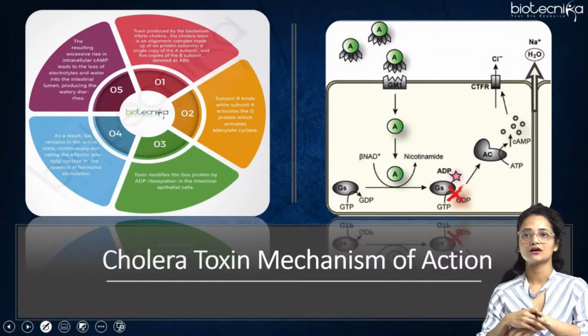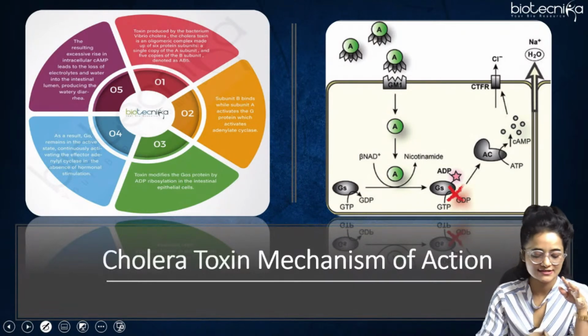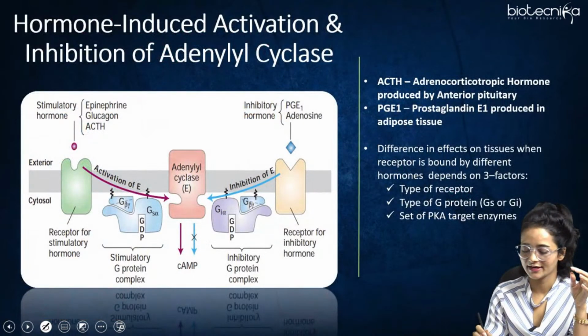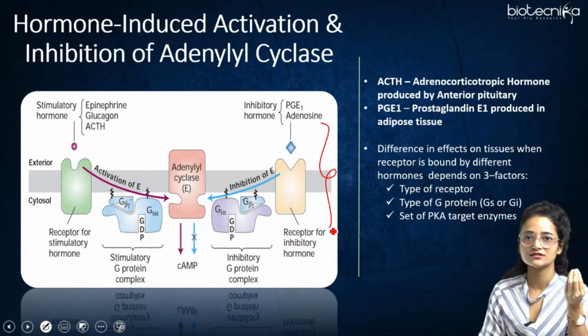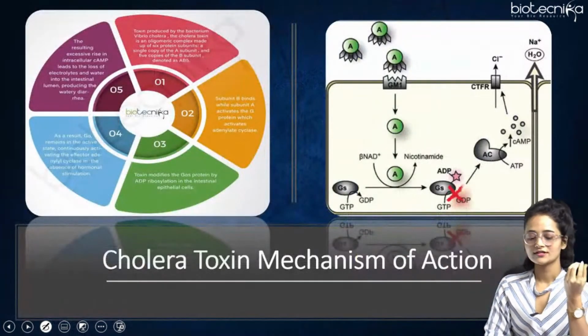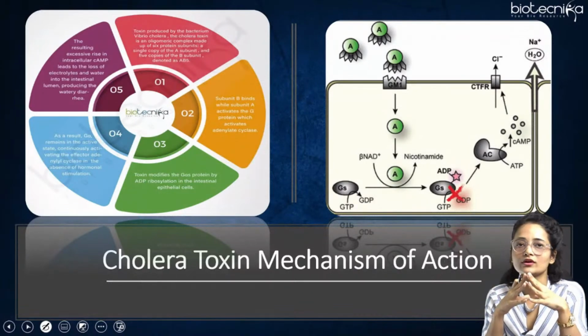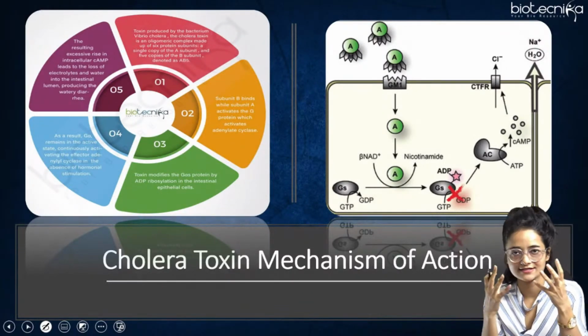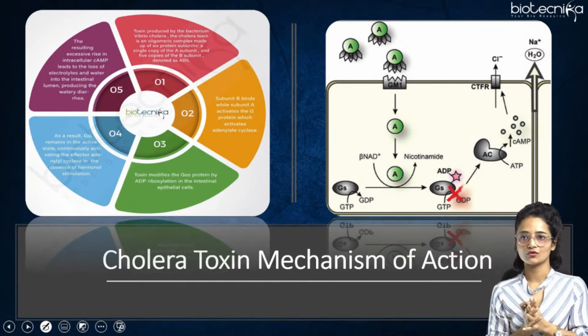So here comes the cholera toxin mechanism of action. It basically works on this inhibition kind of response. In cholera toxin, GPCR signaling is being inhibited. So how does it happen? Let's get an overview of what the cholera toxin is about, because in exams questions on cholera toxin also come, like what are the different subunits of cholera toxin.